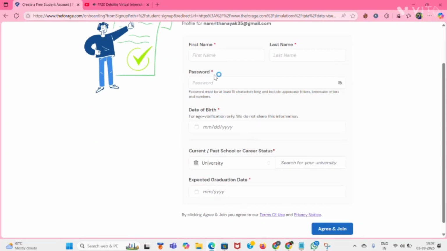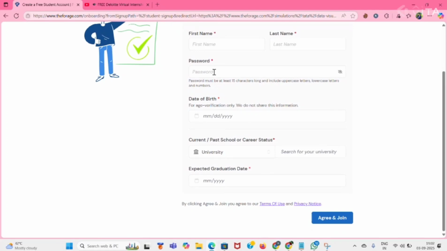You need to enter your first name, last name, password, and date of birth. The password must be 15 characters long, which means it should have 15 letters, and it should include at least one capital letter, one small letter, and one number. For example, I'm showing your password should be like this.